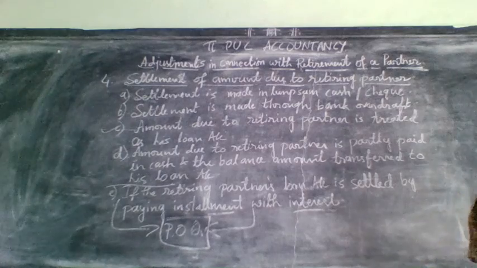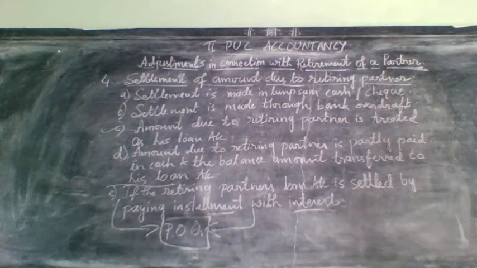Let us do practical problems from the next class. Before that, go through your question bank, read all the questions. I told you to bifurcate the problem depending upon goodwill treatment, the cases, and then settlement of retiring partner's account.